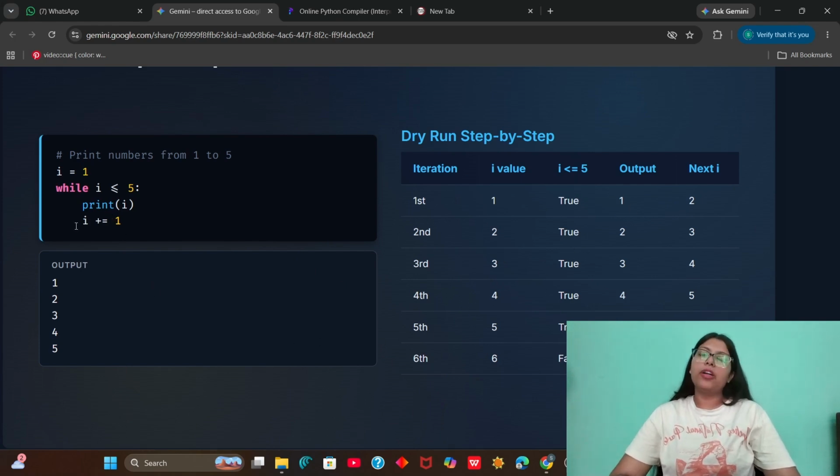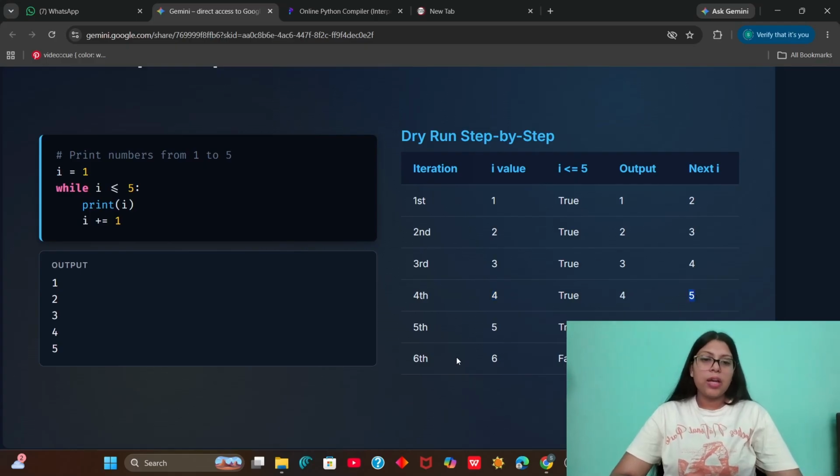Then we add 1 to i, which becomes 2. In the second iteration we check if i is less than or equal to 5. 2 is less than 5, so the condition is true again. Hence we print 2 and then add 1 to i, making it 3. For the third iteration, we check if 3 is less than or equal to 5. It's true, so we print 3. Then again we add 1. For the fourth iteration, we print 4 because the condition is true.